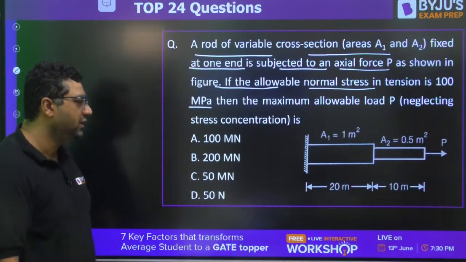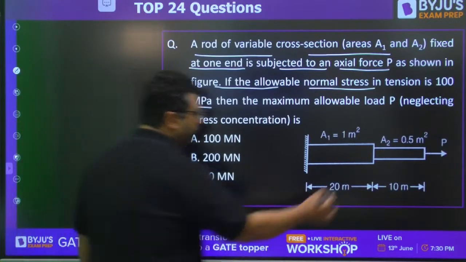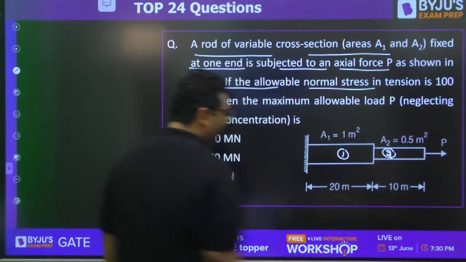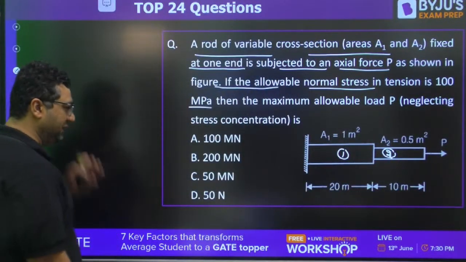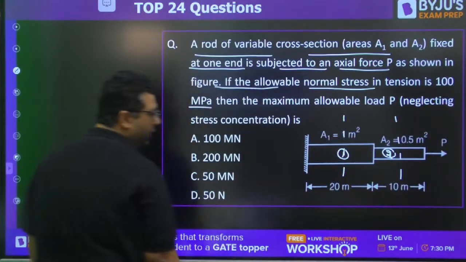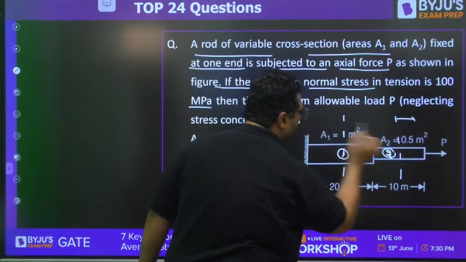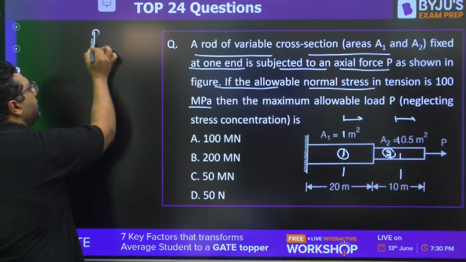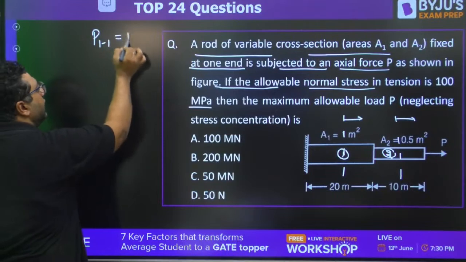Okay, just solve it. So this is bar 1. Okay, this is bar 2. You can write down the force in the member. Method of section. To the right hand side we have P load. To the right hand side we have P load. So we can say both members are having equal force.